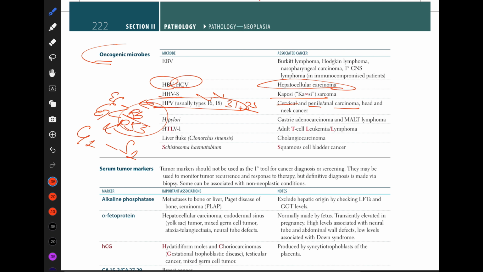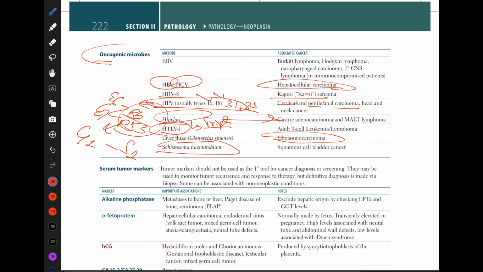In H. pylori, we have gastric adenocarcinoma. H. pylori is the basic cause of gastric adenocarcinoma and MALT lymphoma. For H. pylori, we give triple therapy: 2 antibiotics plus 1 proton pump inhibitor. If it does not work, we go to quadruple therapy, in which we add bismuth. And HTLV is causing adult T-cell leukemia and lymphoma.